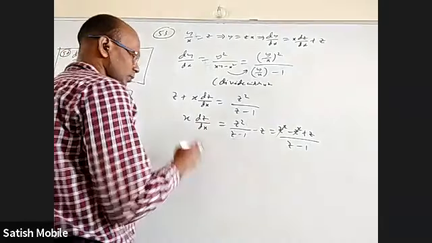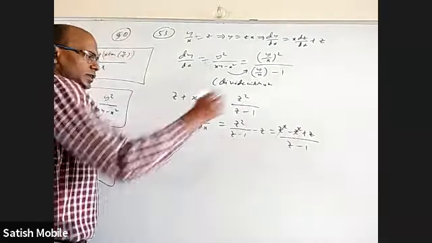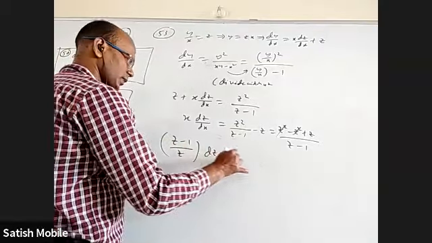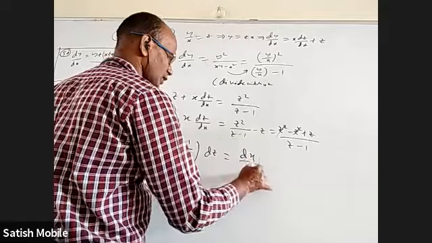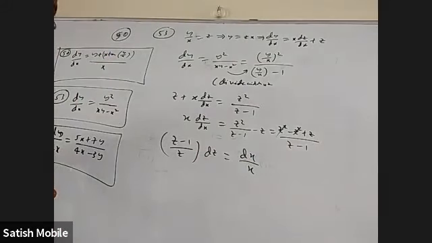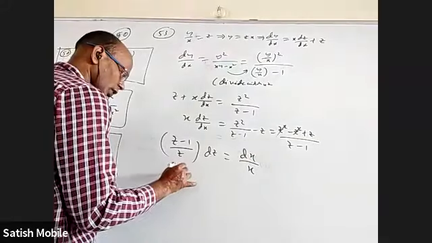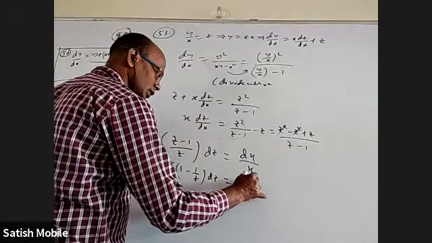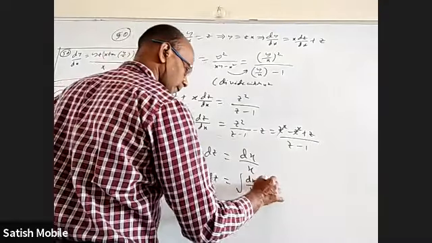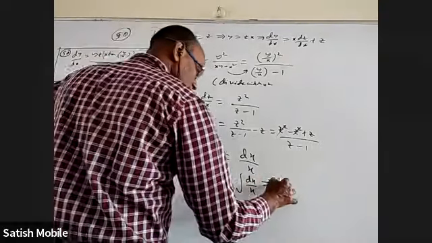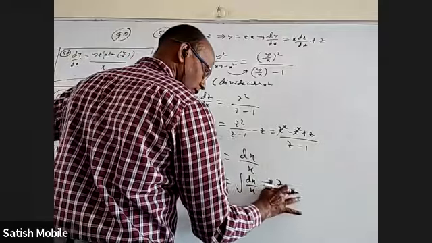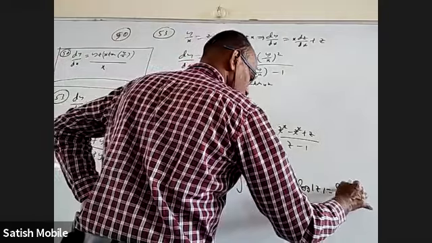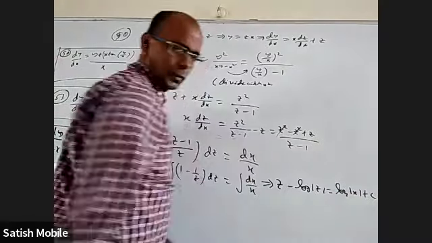Now again variable separable, dz is there, so bring the whole thing here, x to that side. I'll get (z minus 1) by z into dz is equal to dx by x. So integral of 1 minus 1 by z dz equal to integral dx by x. One integral is z, 1 by z integral is log mod z, is equal to log mod x plus c.